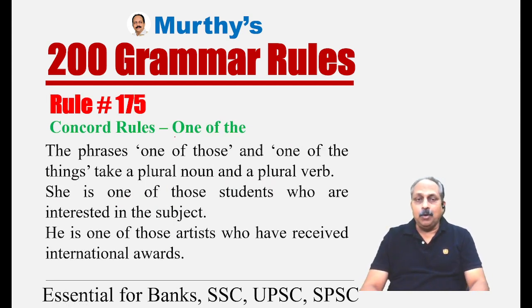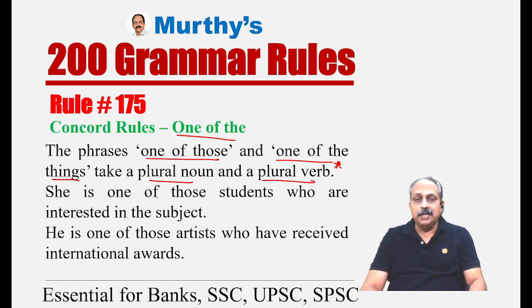Next one, rule number 175. Still with the phrase, I said there are three rules. One of the phrase is one of those and one of the things. Take a plural noun and a plural verb. Here you have to focus on a plural verb. People make a mistake, common error. They tend to use a singular verb that is not correct. What is the reason? I will explain.